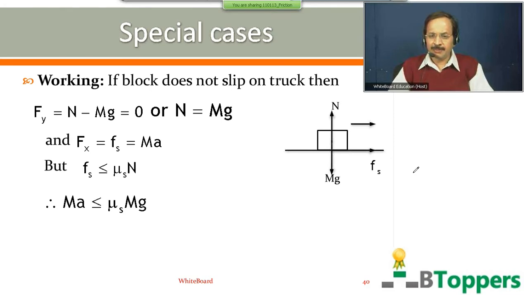That means the block does not slip on the truck if ma is less than or equal to μs mg. Or you can say the block does not slip on the truck if a is less than or equal to μs g. That means the maximum acceleration with which the truck can move so that the block does not slip on the surface of the truck will be equal to μs g.